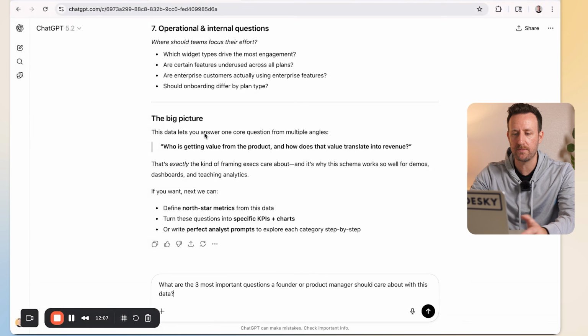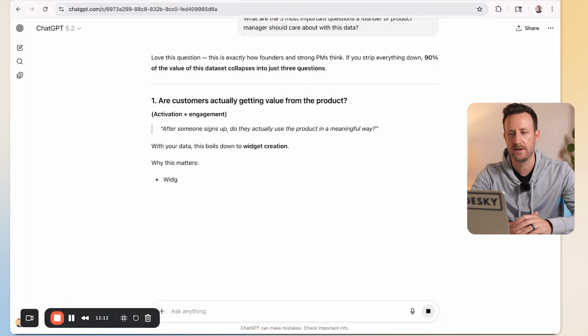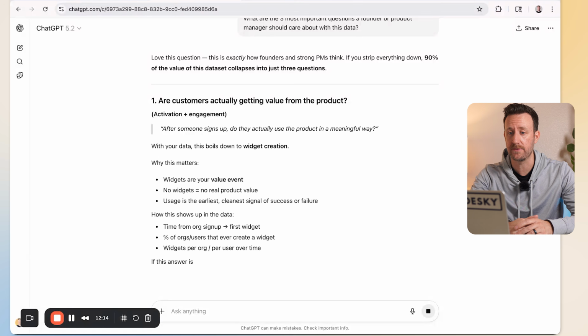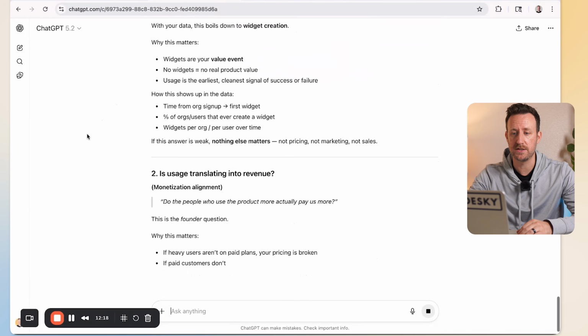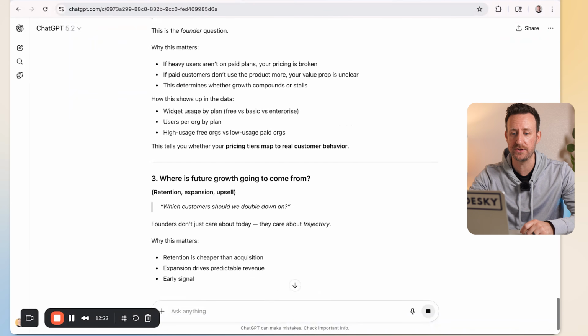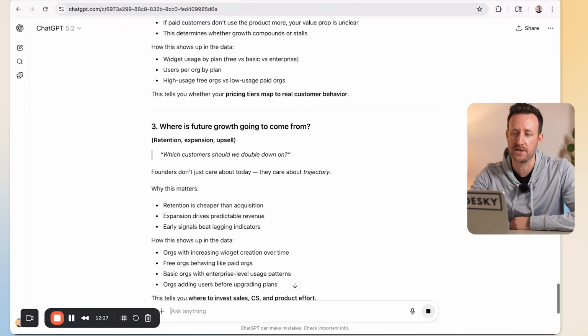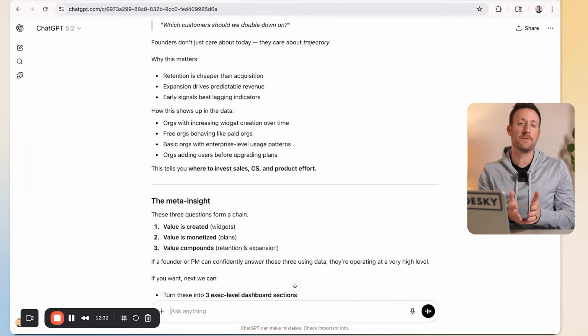Well, we're going to give it the same prompt. What are the top 3 questions that a founder or product manager should care about? So are customers actually getting value from the product? So activation and engagement. Is usage translating into revenue? That's monetization alignment. And where is future growth going to come from? Retention, expansion, and upsell. Good stuff. So that narrows our focus a ton.